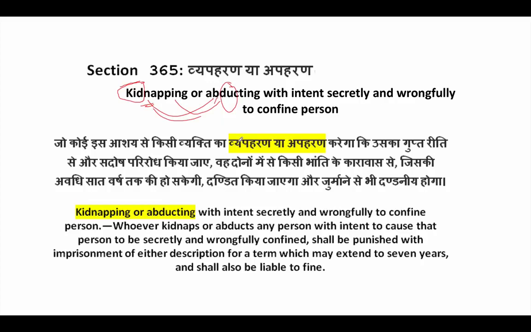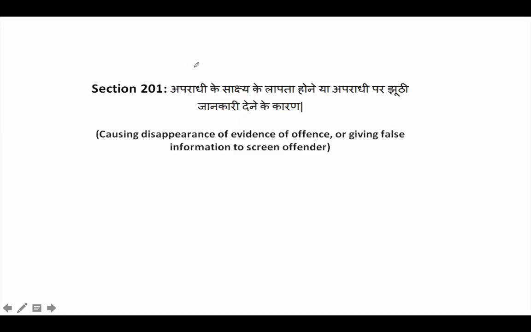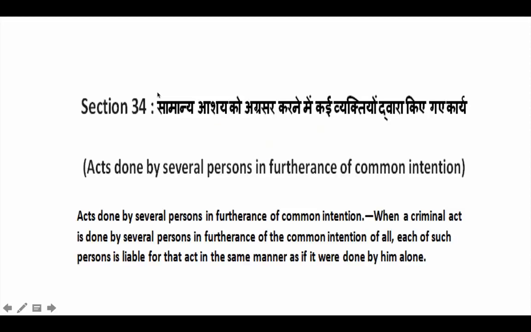So if you try to kidnap someone or abduct someone with your intent secretly and wrongfully to confine that person's mobility, then it is section 365. Section 201 is when you try to protect someone, when you try to screen an offender, protect a person by giving false information, or when you try to destroy the evidence, you cause disappearance of evidence or of offense, then you will be tried in section 201.